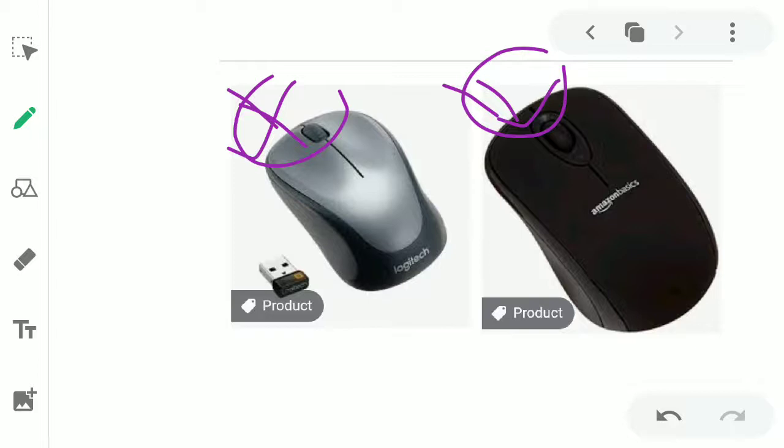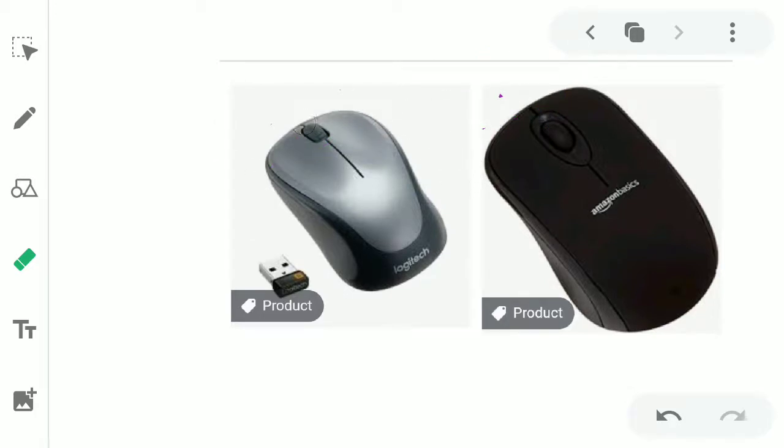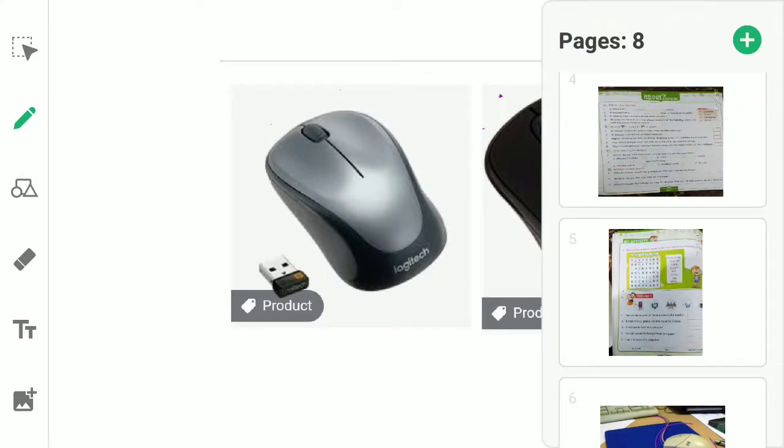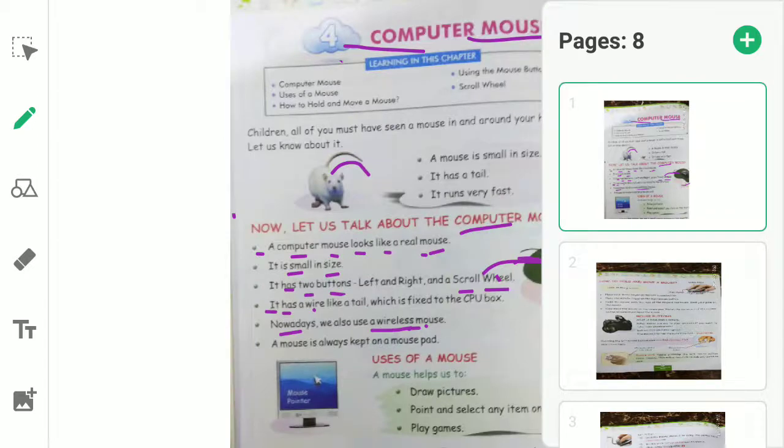Here we do not need to attach the mouse with the CPU. यहाँ पे because these are wireless, इनमें वायर नहीं है तो हमें इनको CPU के साथ अटैच करने की ज़रूरत नहीं है, because they don't have wire and they work without wire. ये बेटे बिना वायर के भी they work properly. And next we have